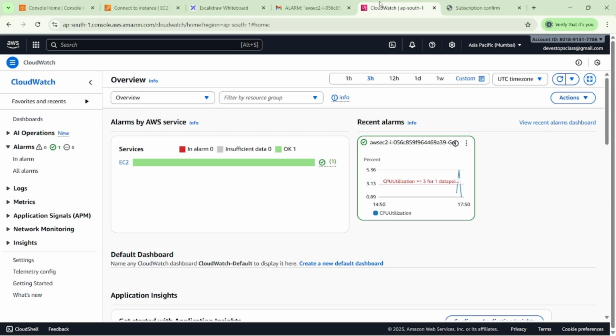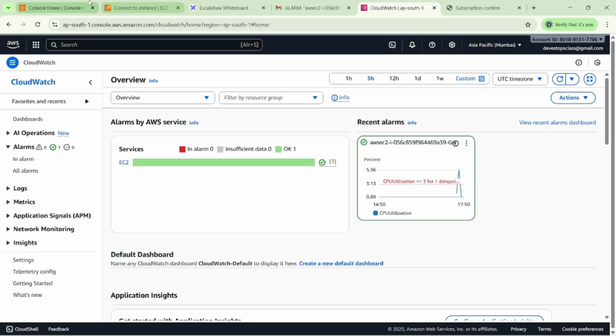Otherwise, in the auto scaling group, I want to use SNS, and we have the option there. Once our condition is met, I want to check my alarm history. Then we just have to go to CloudWatch. Once we click on CloudWatch, we have the option Alarm, and then All alarms.